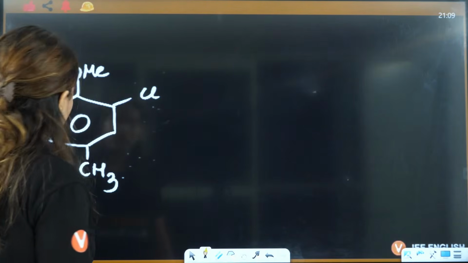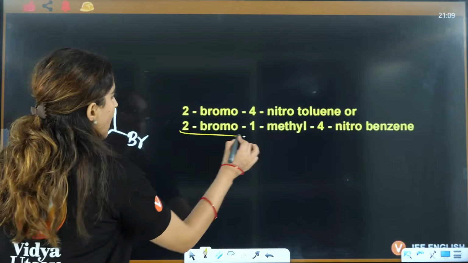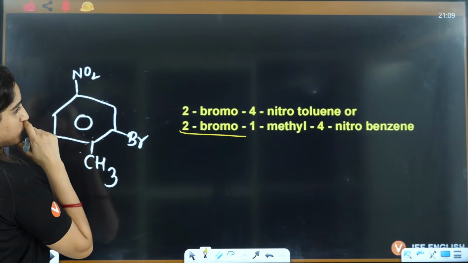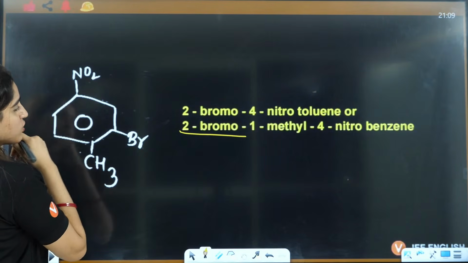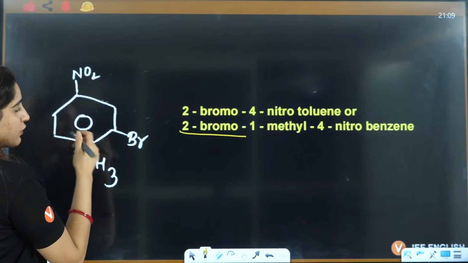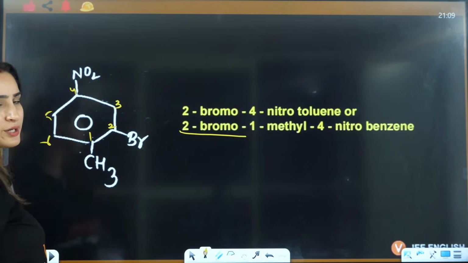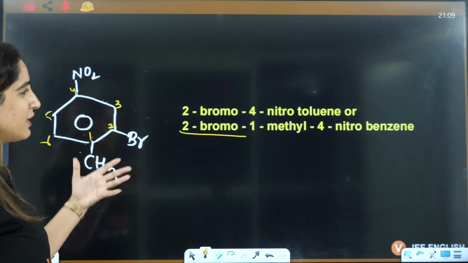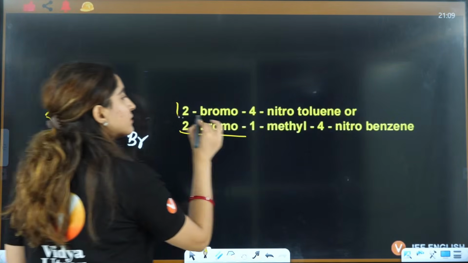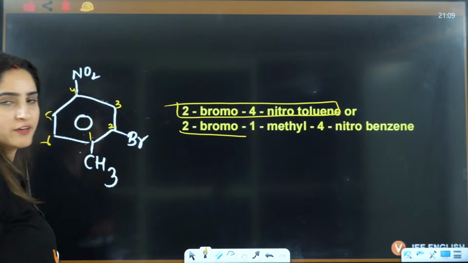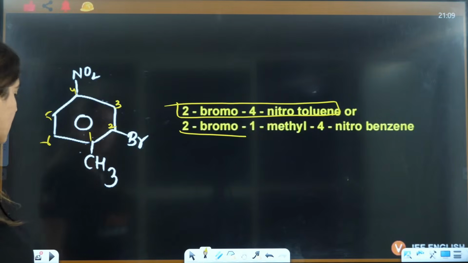See, this name also you can give if you start from nitro. This one also you can give if you say 1-methyl, 1, 2, 3, 4, 5, 6. So it's not specific, but most probably this one is preferred over everyone, right?